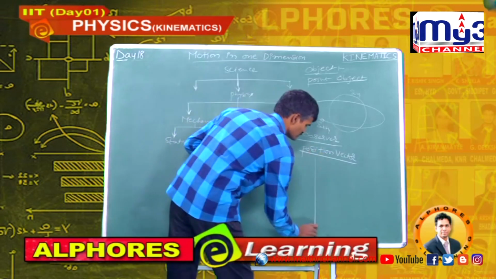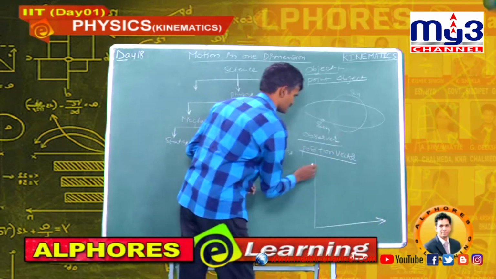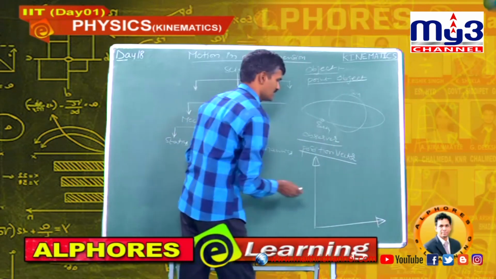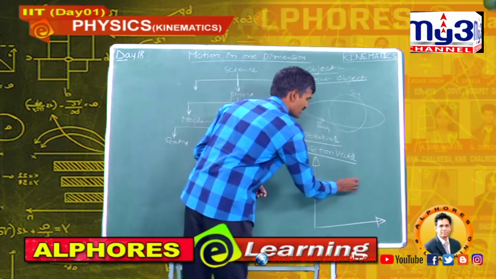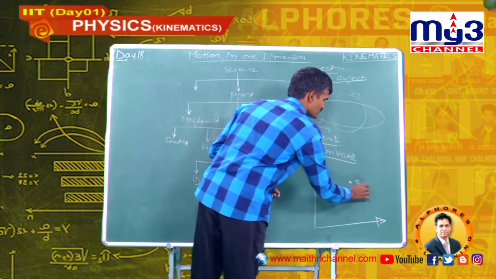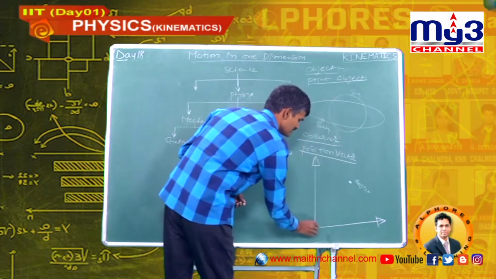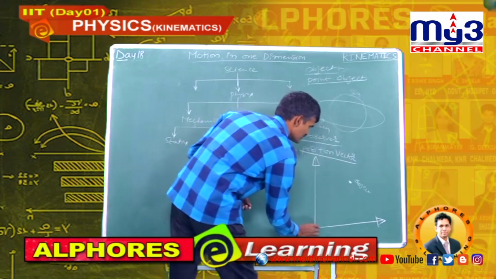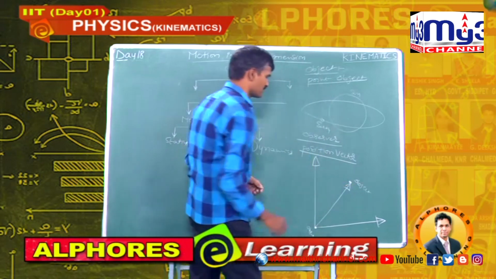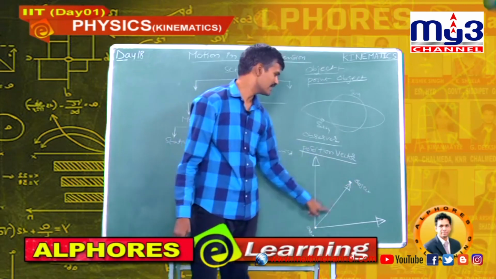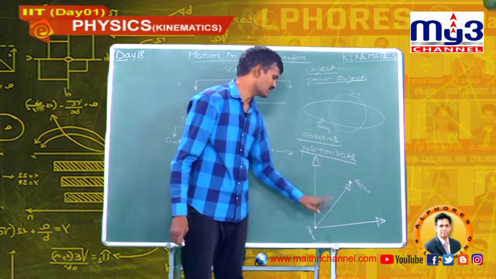For suppose this is the coordinate system, here is our observer, here is our object. This vector, the vector which represents the position of the object with respect to this observer, A, is known as the position vector.